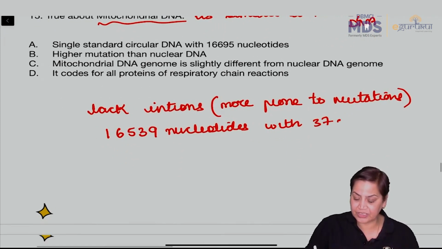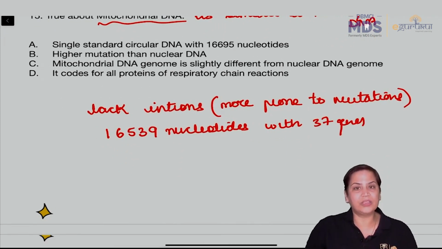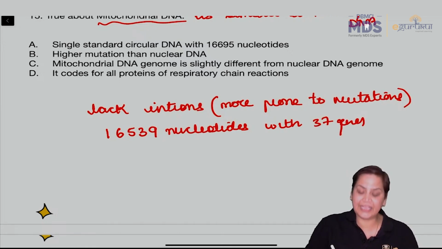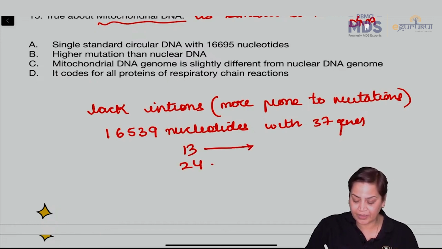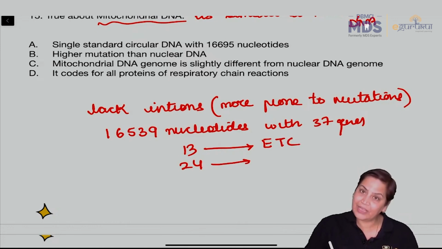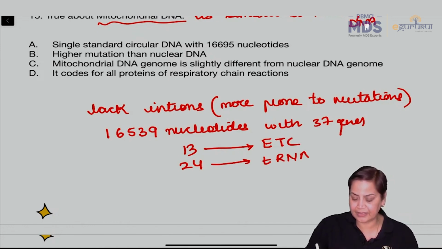And with 37 genes. और 37 में इसमें सेग्रीगेशन होता है 13 and 24 का. 13 will code for your electron transport chain and 24 will code for transfer RNA and other RNA. Right.